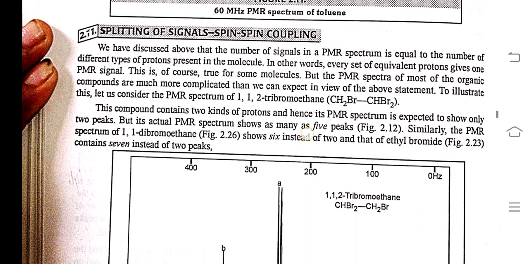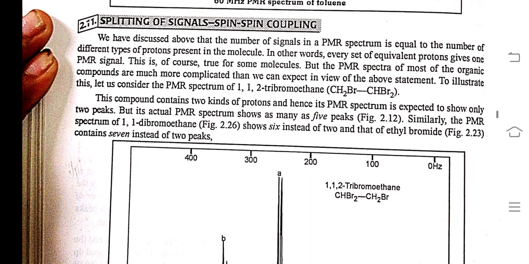Splitting of a signal, spin-spin coupling. We have discussed that the number of signals in a PMR spectrum is equal to the number of different types of protons present in the molecule. In other words, every set of equivalent protons gives one PMR signal. This is, of course, true for some molecules, but the PMR spectra of most organic compounds are much more complicated than we can expect in view of the above statement.